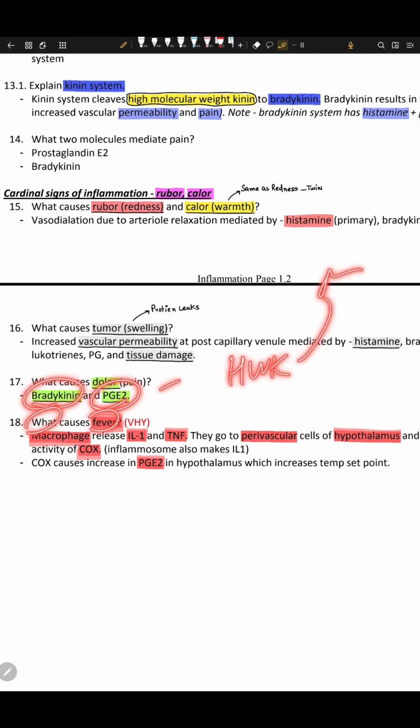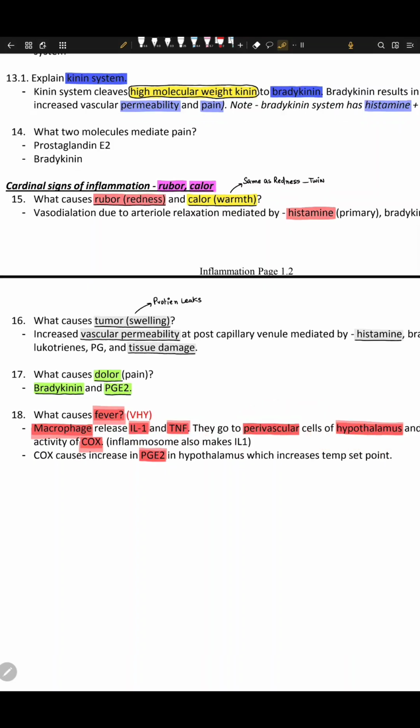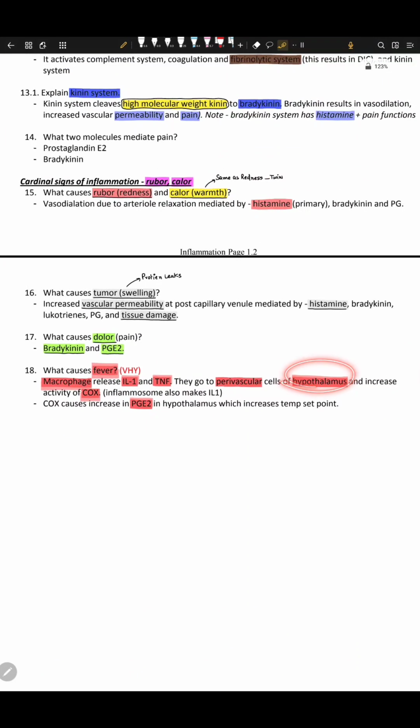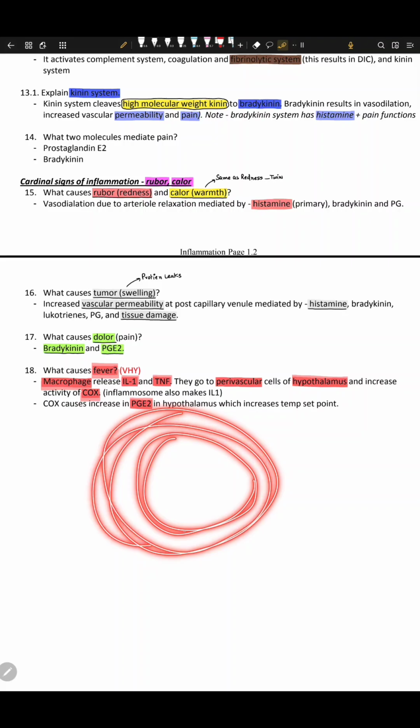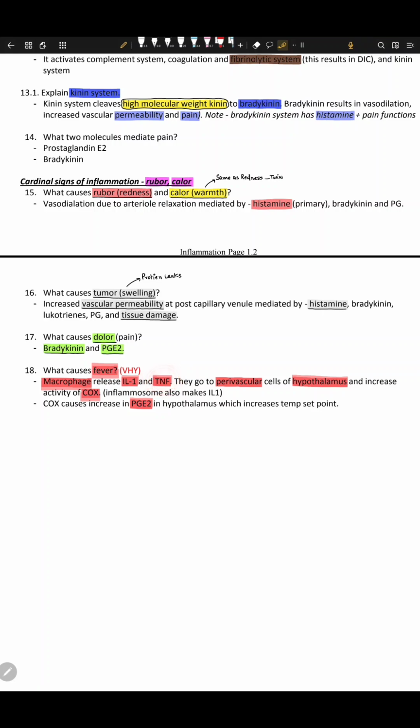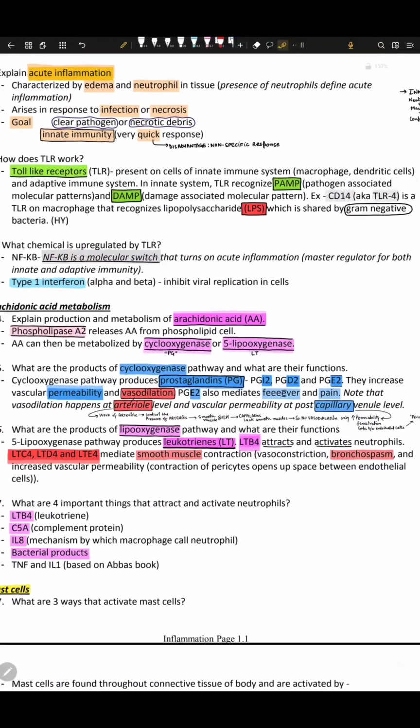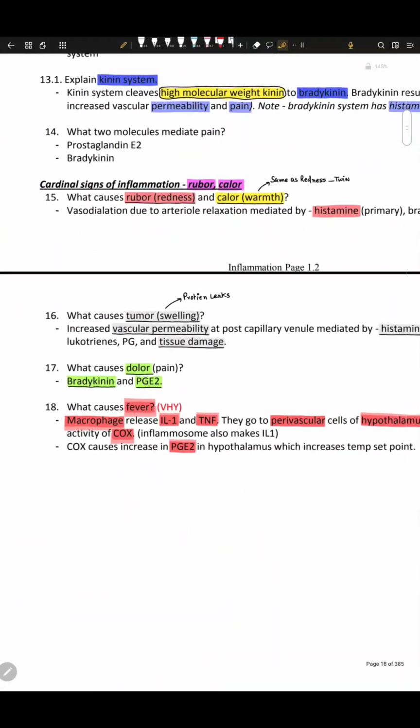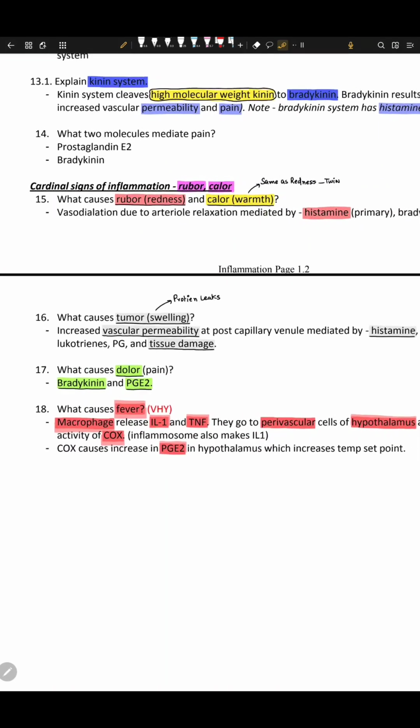What causes fever? PGE2 causes fever. So macrophages release interleukin 1 and tumor necrosis factor. They go to the perivascular cells of the hypothalamus. We'll study about this. It's very simple. So this is the hypothalamus, the perivascular area. Macrophages send interleukin cytokines and tumor necrosis factor. It increases the activity of COX. What is COX? I think you know COX. I just told you what COX was, right? Now COX causes an increase in PGE2 in the hypothalamus, which increases temperature. So it's COX mediated.